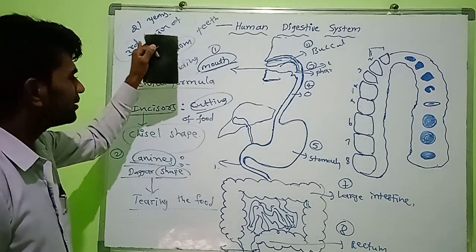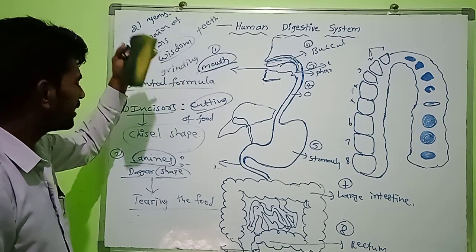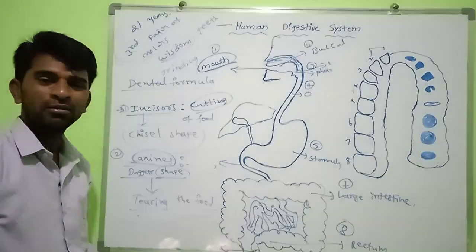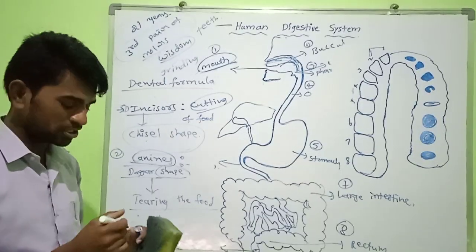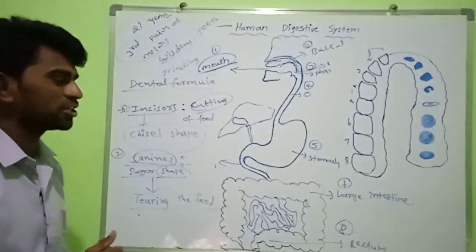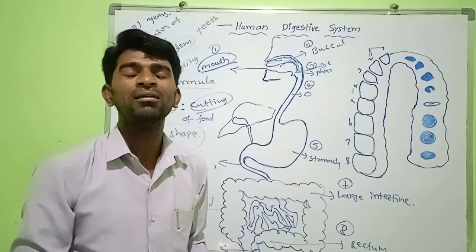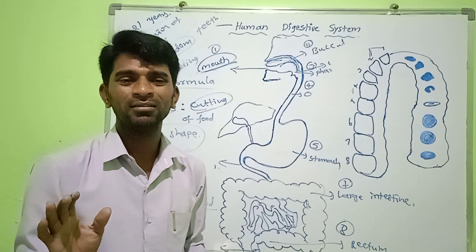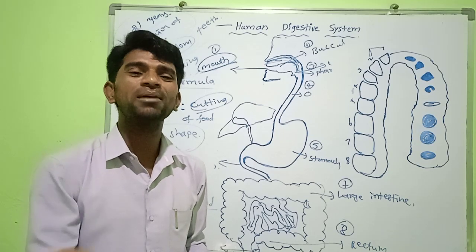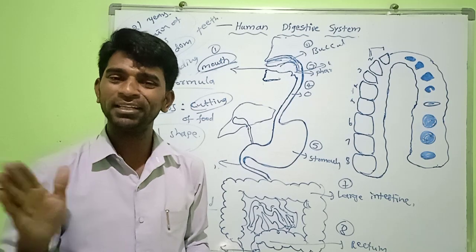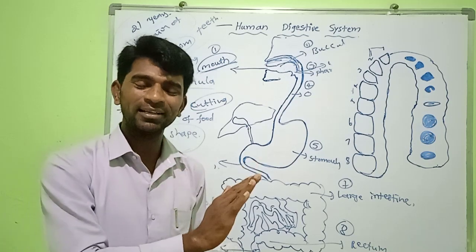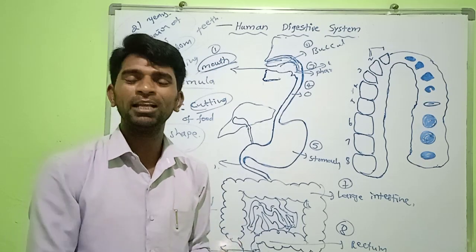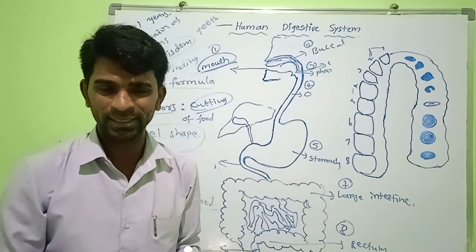This is about the teeth, their functions, formula and shapes. From this topic, one question will be given in your examination. Mostly they ask: write the dental formula in adult, write the dental formula in child. What is the function of the incisors? They help in cutting the food. What is the function of the canines? They help in tearing the food. What is the function of premolars and molars? They help in grinding or chewing the food material.